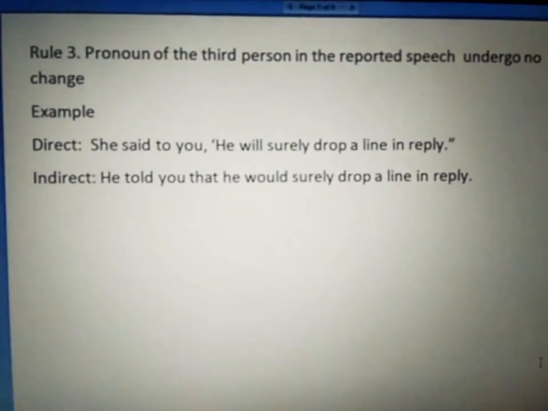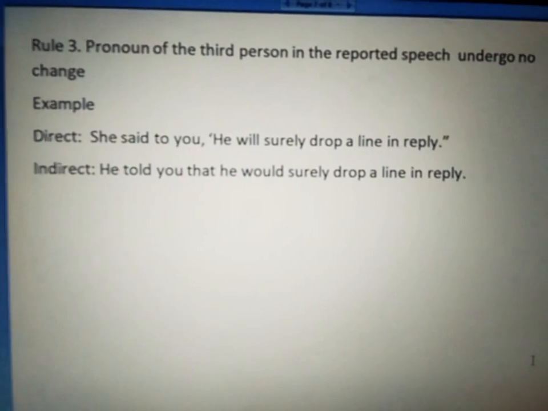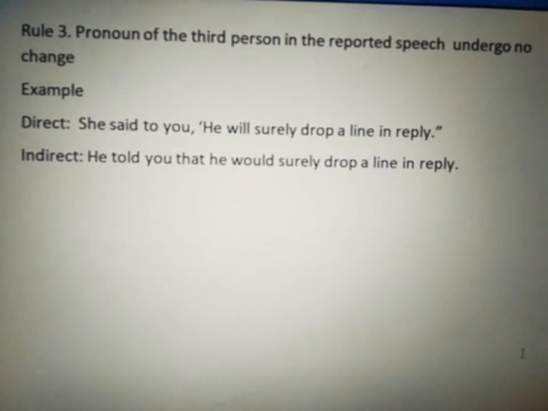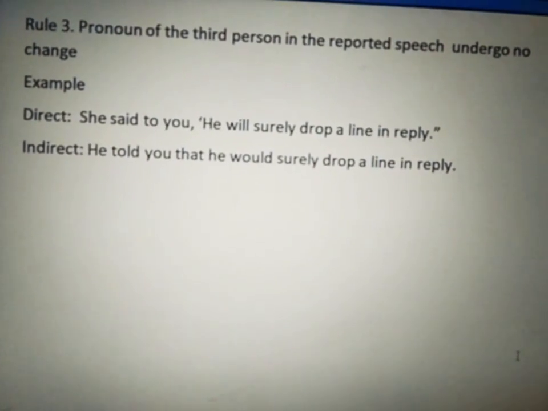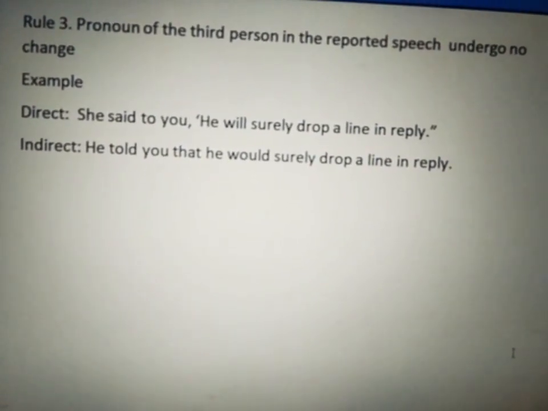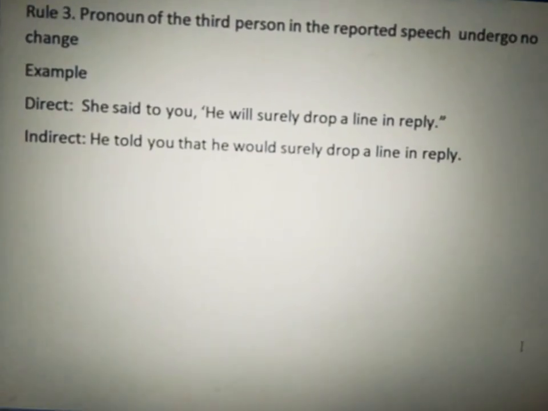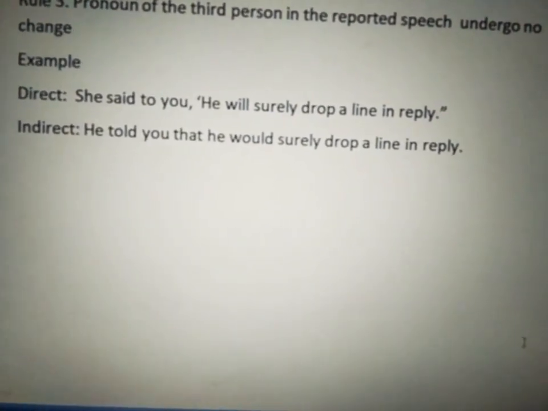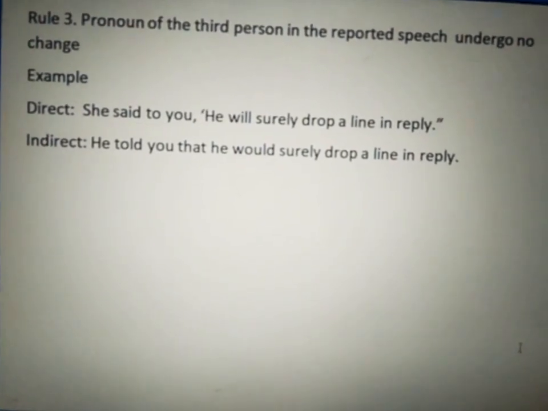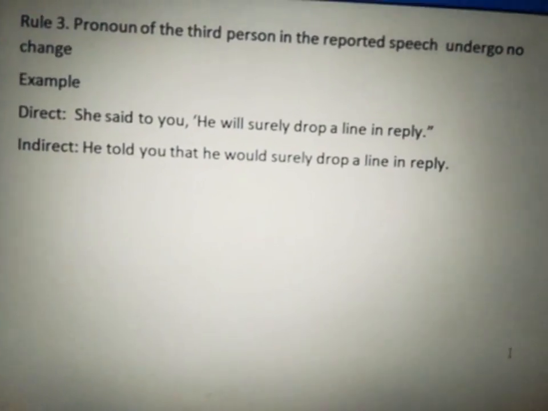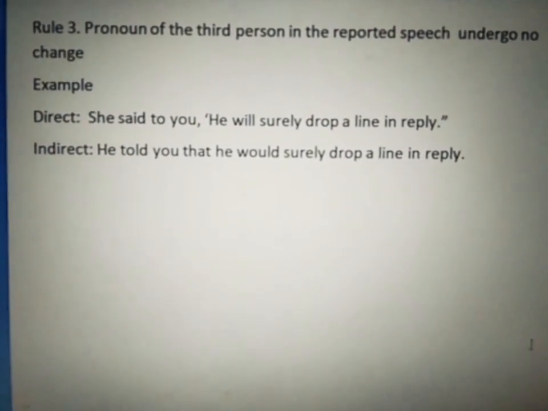In the last rule, the pronoun of the third person in the reported speech undergoes no change. There is no change of pronoun of the third person. You can see in the example, she said to you, "He will surely drop a line in reply." When we change it into indirect, it simply will be: he told you that he would surely drop a line in reply. So you can observe that we have not changed he.